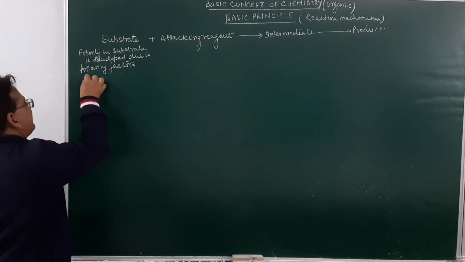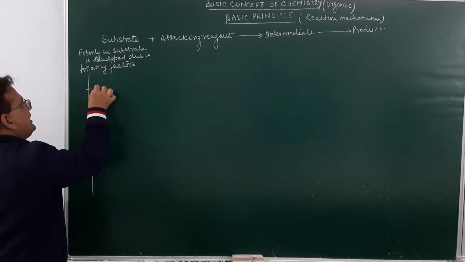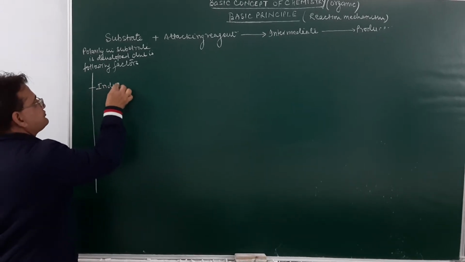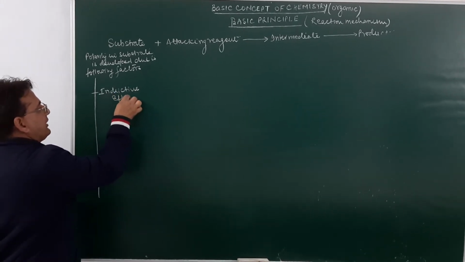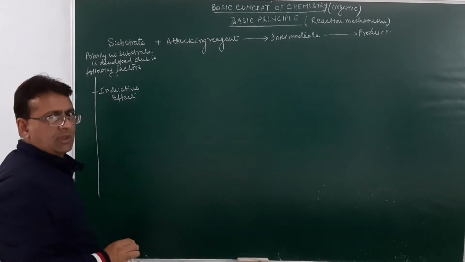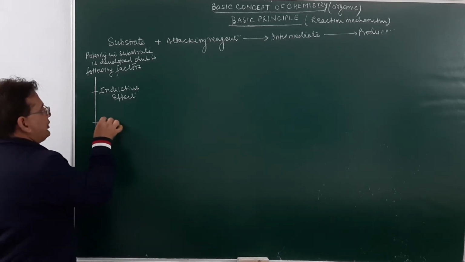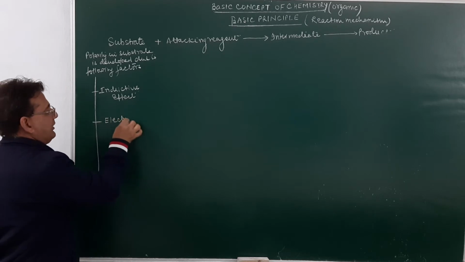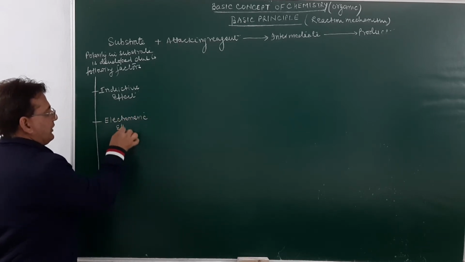What are these factors? First will be the inductive effect. Second will be the electromeric effect. We will be discussing in detail all these concepts.